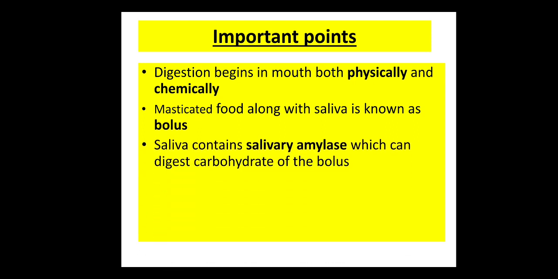Next, saliva contains salivary amylase, which can digest the carbohydrate of the bolus. We have already discussed in the previous video that our mouth has salivary glands which release saliva, and this saliva is responsible for digesting carbohydrate. Carbohydrate digestion starts in the mouth itself, right? So the saliva has one enzyme, known as salivary amylase, which works on the carbohydrate.